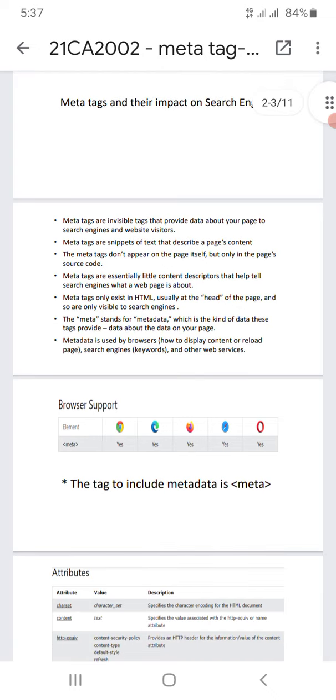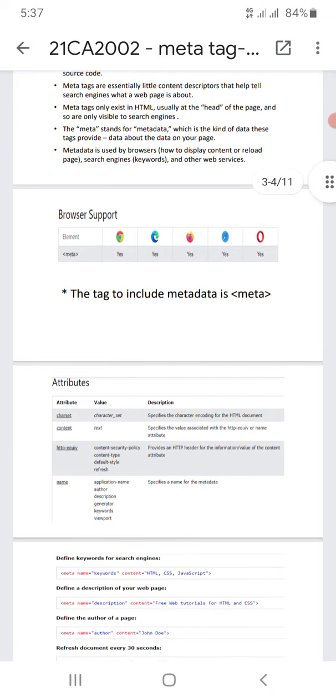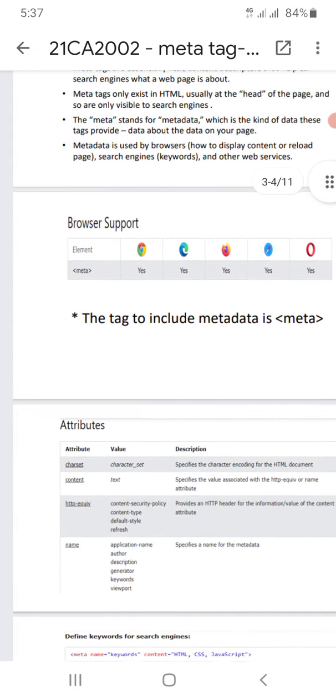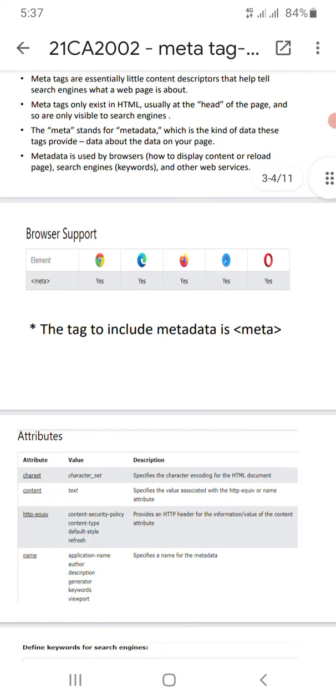Next, metadata is used by the browser to decide how to display the content or reload the page, and by search engines and other web services. Meta tags are used by browsers, search engines and other web services to display the content and reload, right? I told you before with the example also. These are some browsers which support meta tags: Chrome, Microsoft, Safari and Apple, and another one is Opera. So these are some browsers which support meta tags.